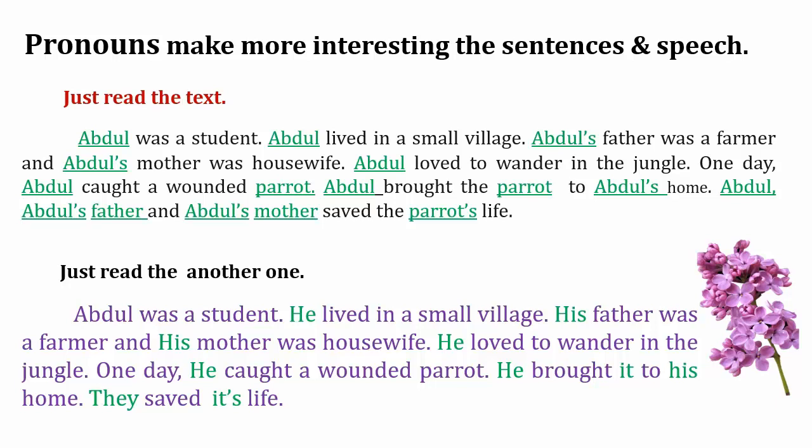So dear children, just observe both the two texts. In the first text we use Abdul many times: Abdul's father, Abdul's home, Abdul's mother. But in the second text we used Abdul only once, and in the whole text we use he, his, it, they. So that is the difference. Which is more interesting? The second one, yes, because in the first one there are so many repetitions of Abdul.